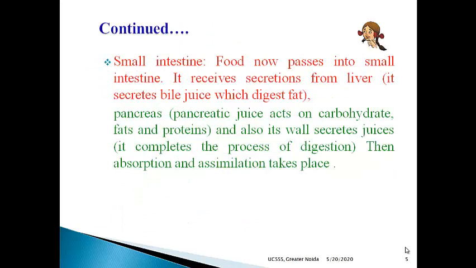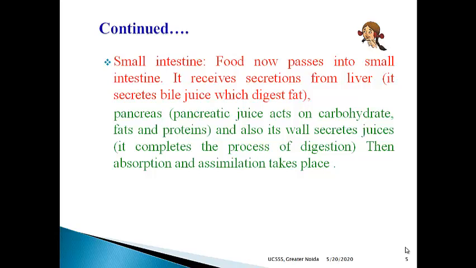Now from the stomach, the food goes into the small intestine, and the small intestine receives secretions from the liver and pancreas. Both these are glands, and the liver is the largest gland of our body. It secretes bile juice which helps in the digestion of fat, and the pancreas secretes pancreatic juice which acts on all 3 components of food, that is carbohydrates, proteins and fats.